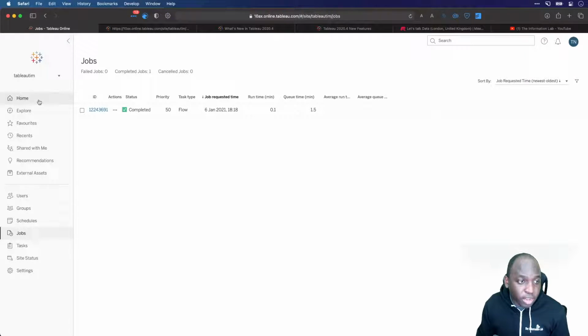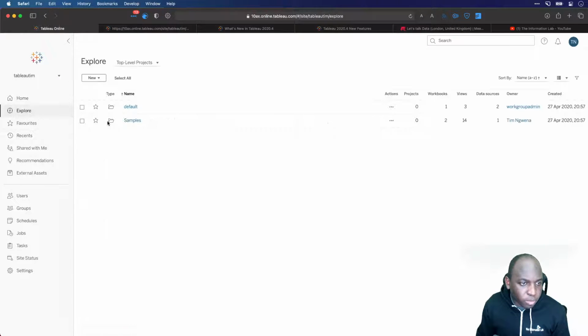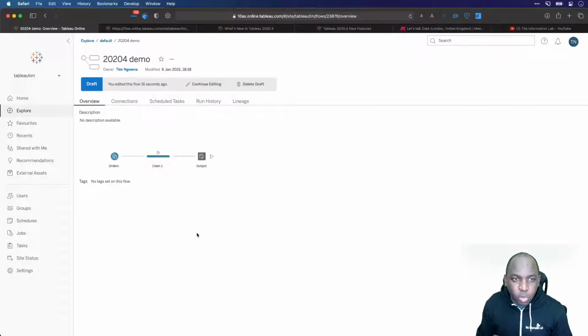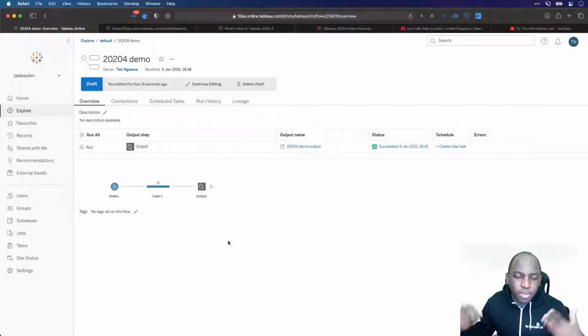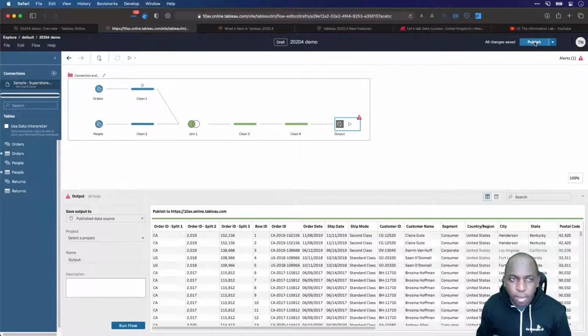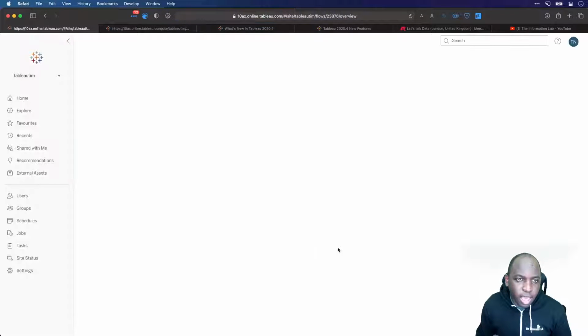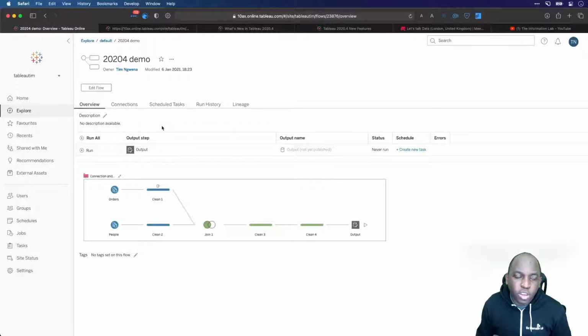That's pretty good. If I go back to home and I go to explore and then default, we can actually look at my 2024 demo draft here. If I click on that, we get this interface which shows me the last previous state of this particular demo. So if I go back and I hit publish, it's actually going to save these changes. I'm going to get a nice green indicator, and then if I hit refresh on this page, you'll see that the draft status disappears from the top, and I get a nice clean flow that's updated to look exactly like how it was.